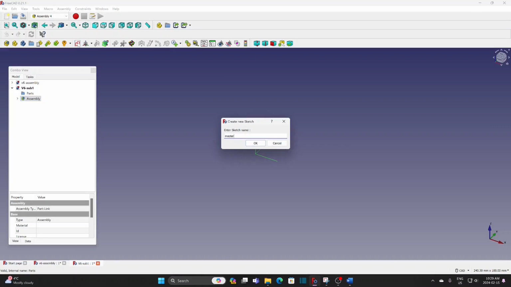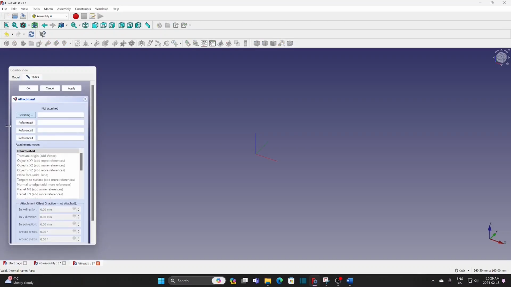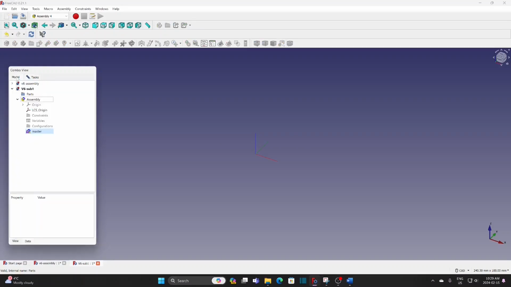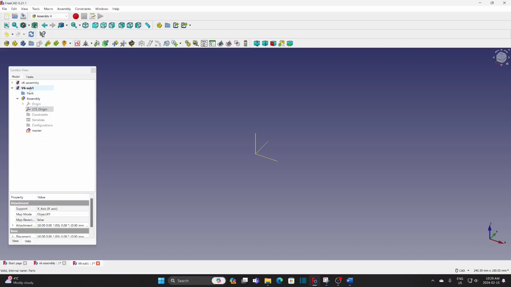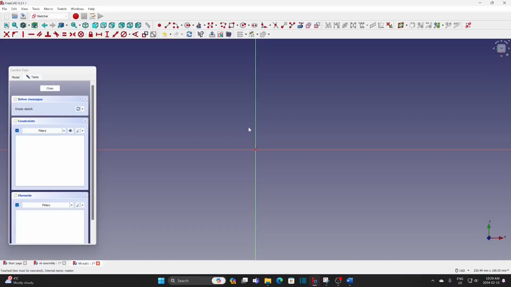Call it master. Use the default LCS. Model, LCS, paint face, OK. Go to the sketch.